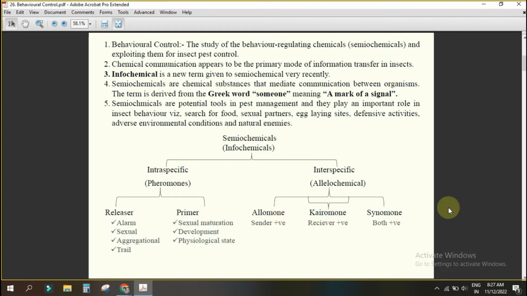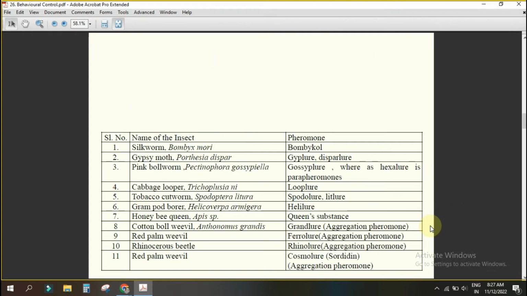sir, into allomone, kairomone, synomone. Allomone means what? Suppose you see two individuals, A and B. A is producing the chemical, B is perceiving that one, for which A is getting the benefit. That is known as your allomone. Understanding? Yes, sir. If B is getting the benefit, that is known as what? Kairomone. If A and B are both getting the benefit, that is known as your synomone. Understanding? Yes, sir.